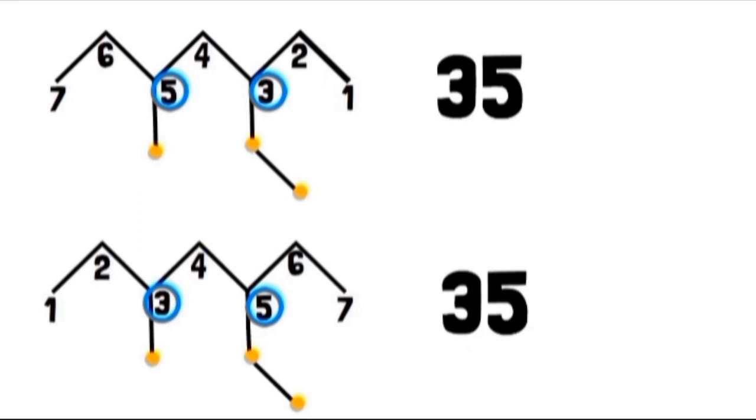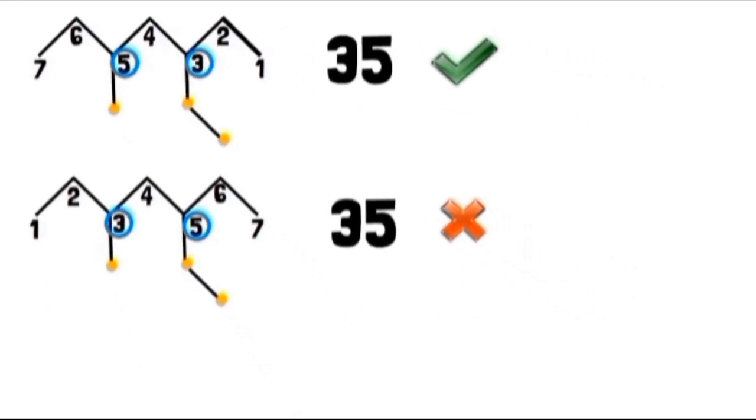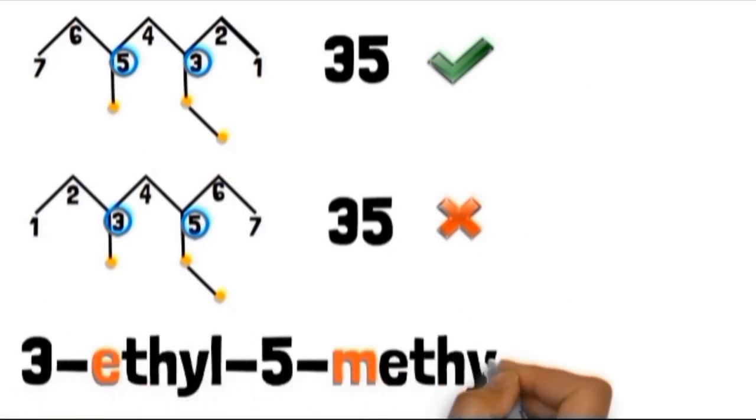When you get a problem like this case, you select the direction that favors alphabetical priority. Ethyl begins with the letter E and methyl begins with the letter M, and since E comes before M, it implies that this chain is the best option. Whenever you are dealing with multiple substituents, you write the substituents in alphabetical order. Therefore, the name of this alkane is 3-ethyl-5-methylheptane.